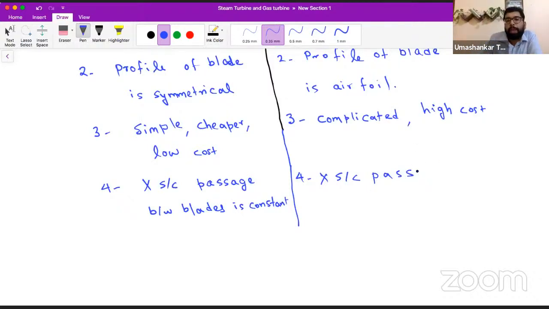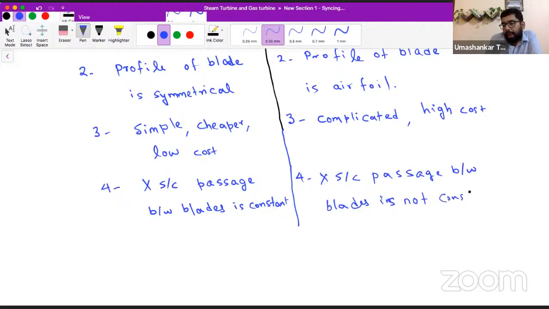So in the reaction turbine, the cross-sectional passage between blades is not constant. That is why the pressure changes. Pressure drop will be there.